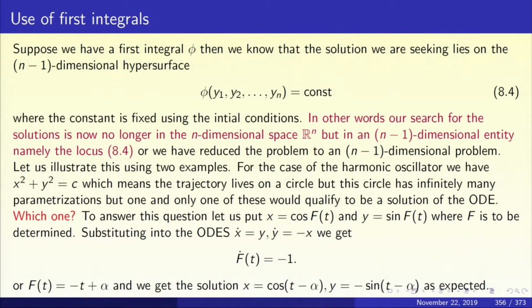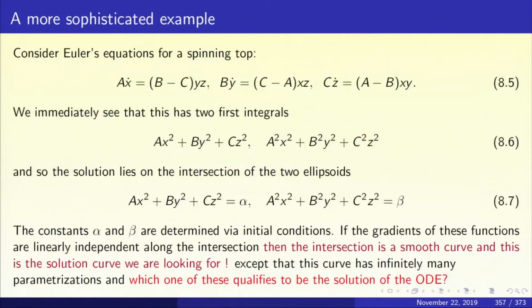Now the harmonic oscillator was a very simple example of a differential equation, and the procedure turned out to be quite easy. Now let us go to a slightly more difficult, more sophisticated example, the example of Euler's equations for a spinning top. This is a system of 3 differential equations in R3. So what are the differential equations? A x dot equals (b minus c) yz, b y dot equals (c minus a) xz, c z dot equals (a minus b) xy, equation 8.5 that you see displayed in the slide.